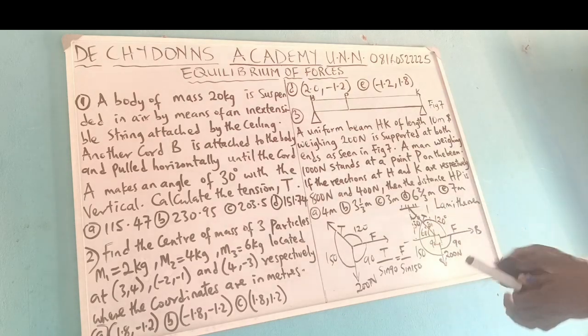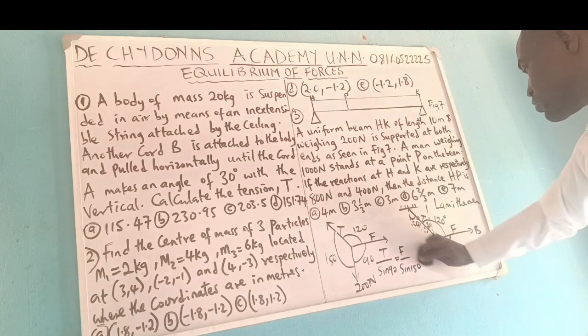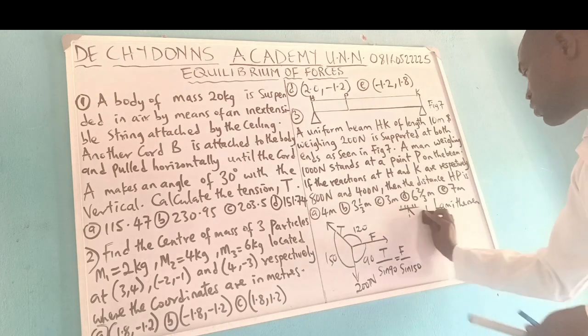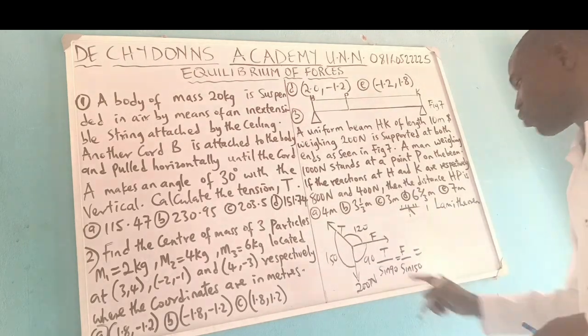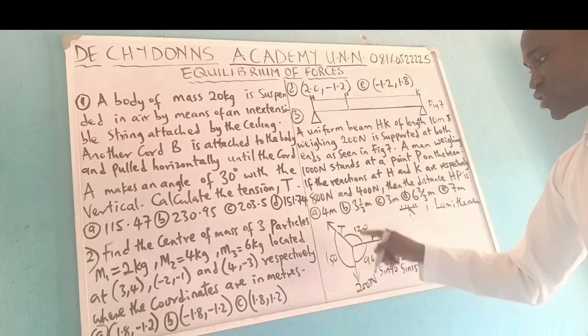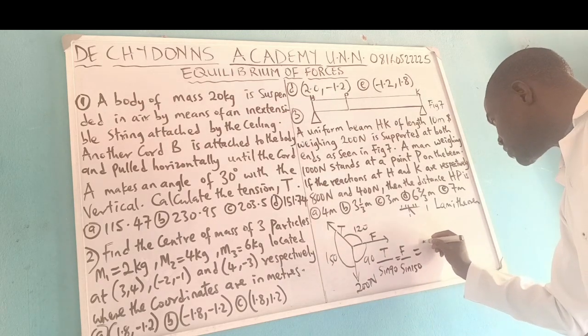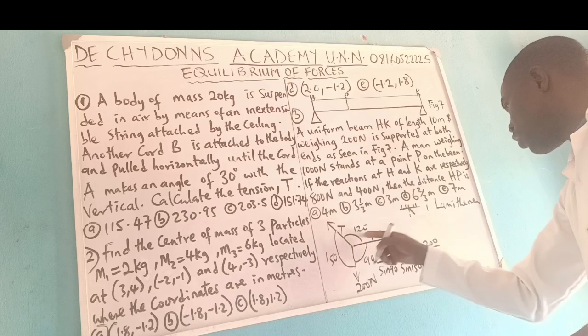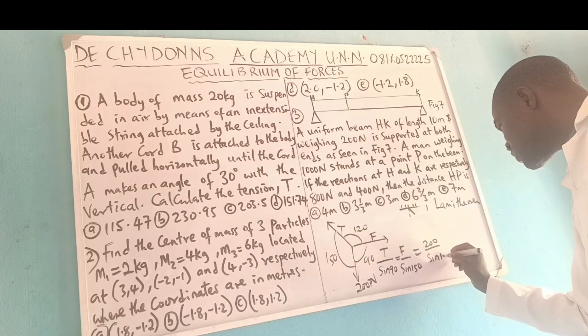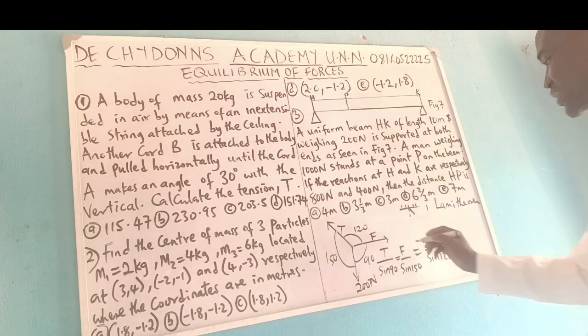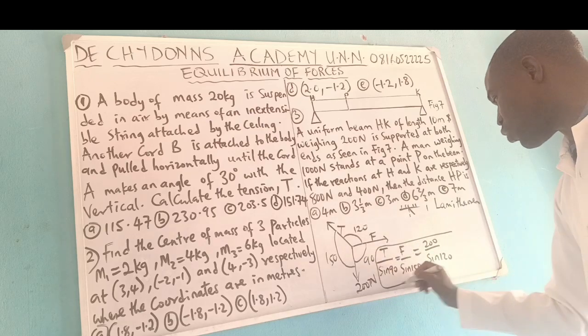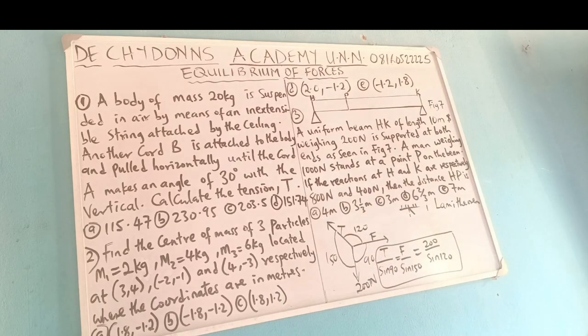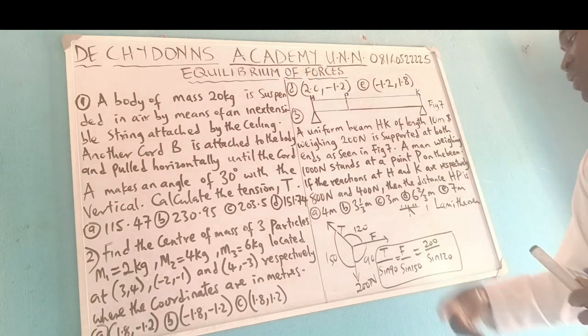Then you also say again that it is equal to this weight, which is 200 all over sine 120. So this is what we call Lami's theorem. With this, you can get your tension and you can get your force.